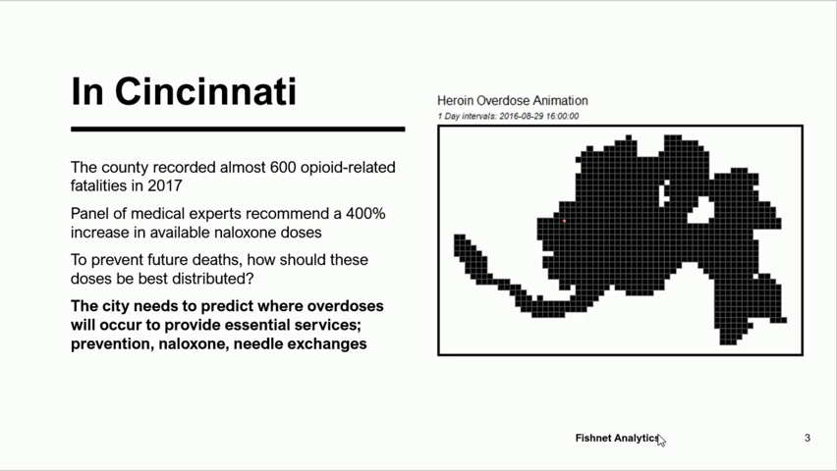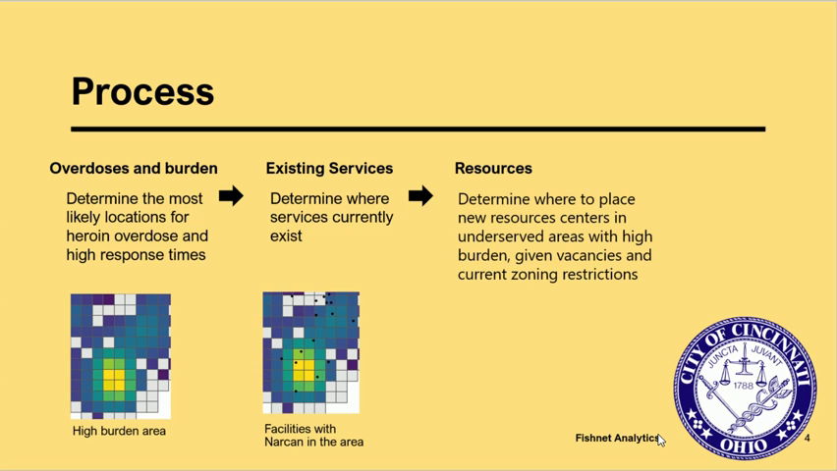The city convened a panel of medical experts that recommended a 400% increase in naloxone, a drug that prevents opioid death from an overdose. Our question is, to prevent future deaths, how should these doses be best distributed? The city needs to predict where overdoses occur to provide essential services.